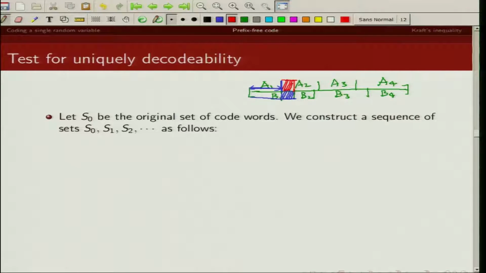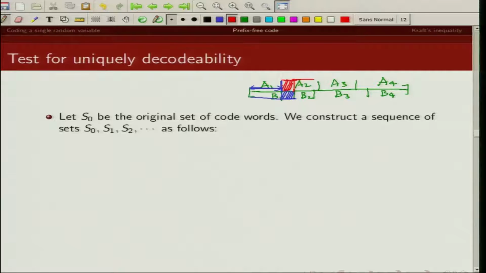So when the code is not uniquely decodable, it's not a prefix free code, and the suffix remaining after you take out the prefix is again a prefix of another code word, right?